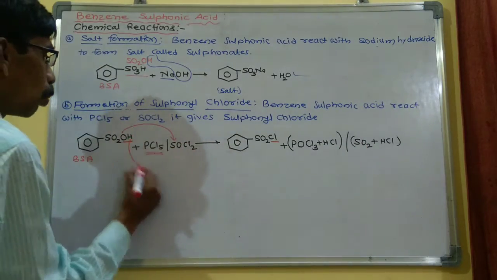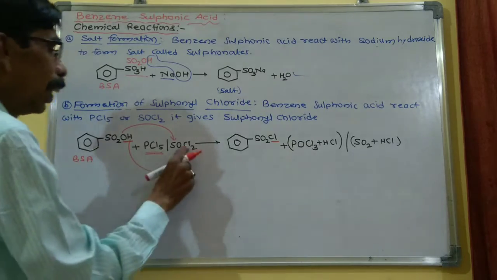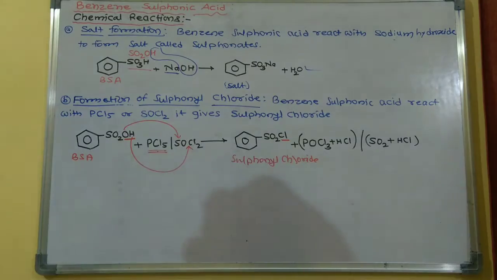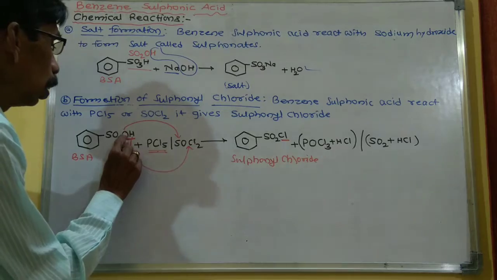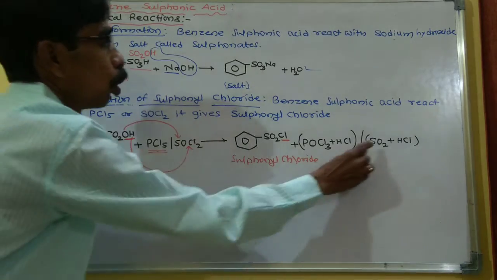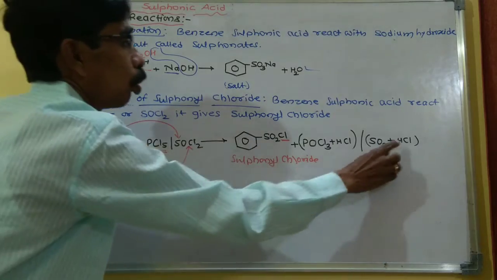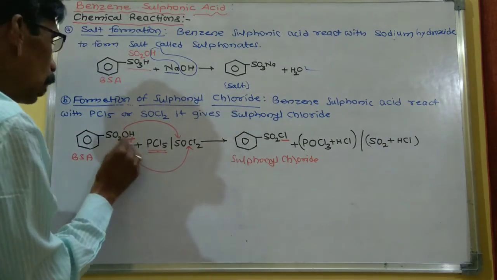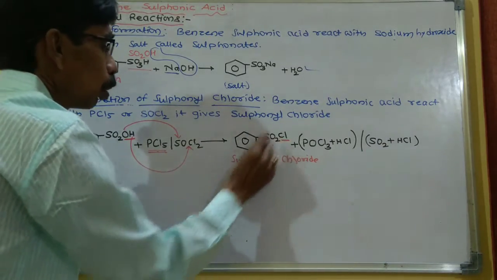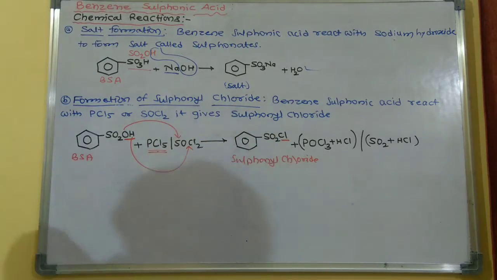This H combined with this Cl to form the HCl. So when this oxygen atom combined with this SO to form the SO2, this H combined with this 1Cl to form the HCl, and in place of this OH, 1Cl is placed to form the sulfonyl chloride.